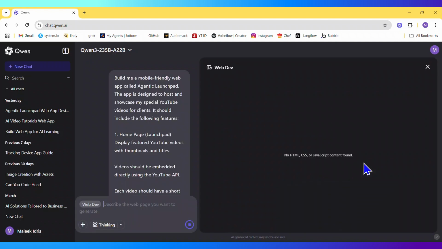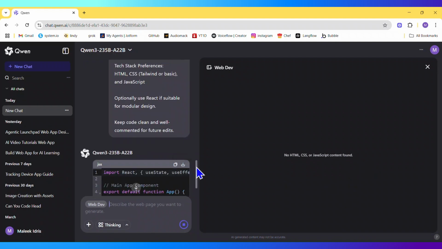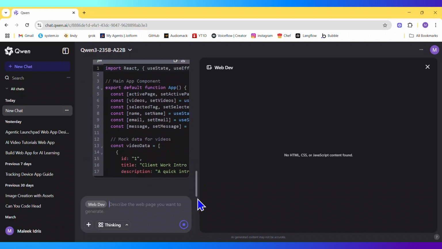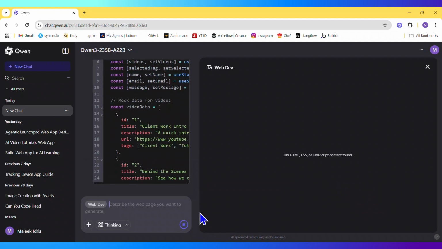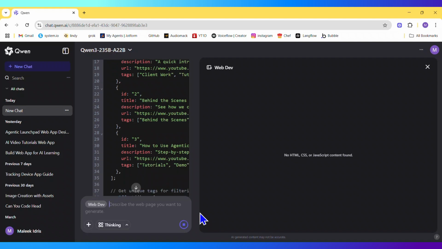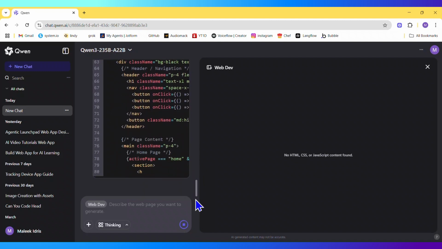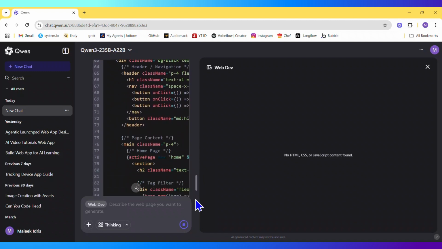So let's dive in, and we're building this app. Right now you are seeing it coding for us. Let's watch how this AI builds this app for us. It's not even going to take 2 minutes. You can see that Qwen is playing a big role right now for junior devs. Qwen is going to take up those roles for junior devs.